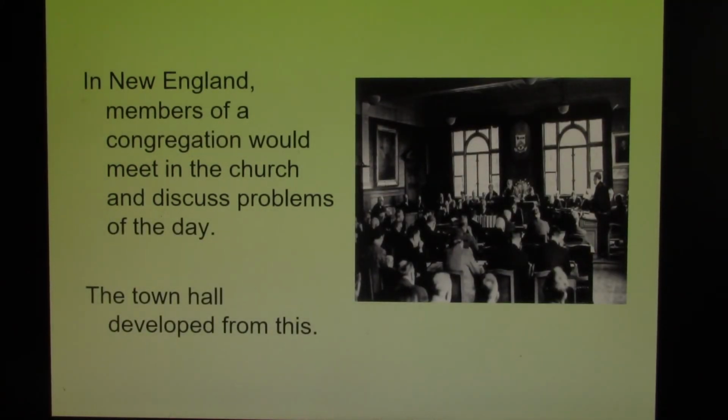Now in New England, members of the congregation of the church would meet and discuss problems. Now if you went to an assembly in some of the bigger states, area-wise, you had to be a wealthy landowner. In New England, the only thing you had to do to gain admittance to this meeting was be a member of that church. Well, what happens if you're not a member of that church? Then you are not going to get in. A lot of places said you had to be a member, and a member in good standing.